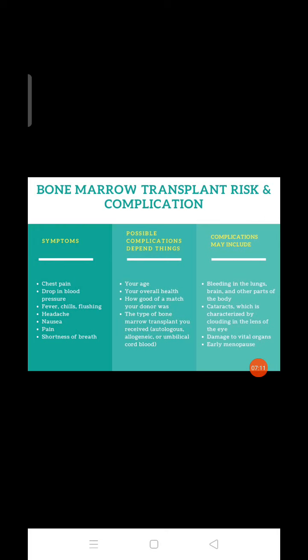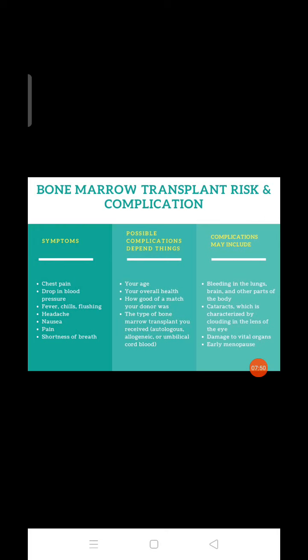Possible complications depend on your age, your overall health, how good a match your donor was, and the type of bone marrow transplant you received: autologous, allogenic, or umbilical cord blood. We have to consider the age factor. For overall health, the person should not be diabetic or hypertensive. We have to see the matching factors, and then which type of transplantation it is: autologous, allogenic, or umbilical cord blood.